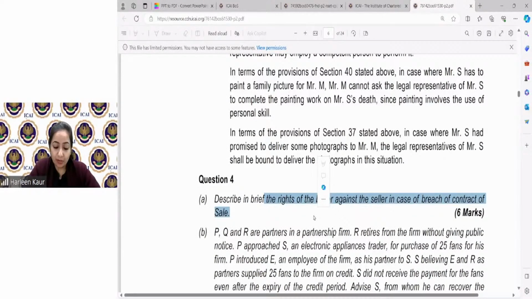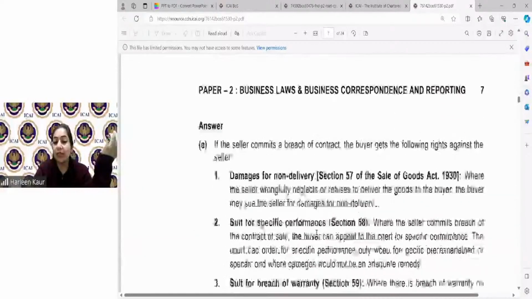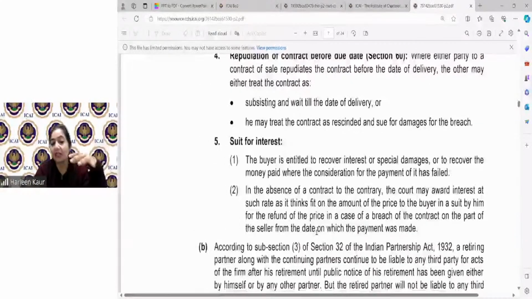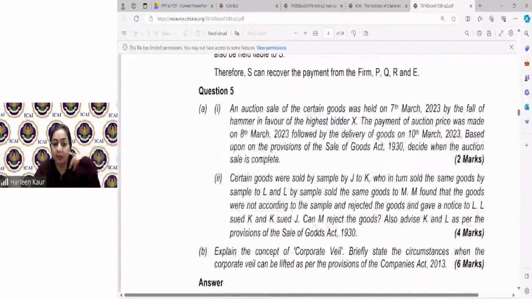Thank you, Mr. Surya Patra. Thank you, Anushka, if you have enjoyed the class. What is the answer for this question? The rights of the buyer against the seller. So all those points that we have discussed under the breach of contract, the buyer will have all those rights for filing a case for non-delivery of the goods, breach of warranty, repudiation, suit for interest. As it is from the study material, they have taken these points. You can write it in your own words as well.